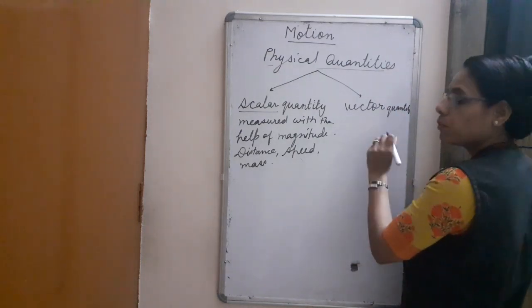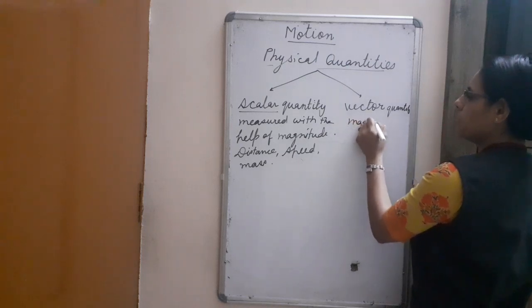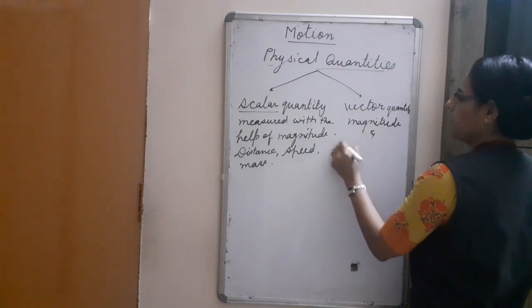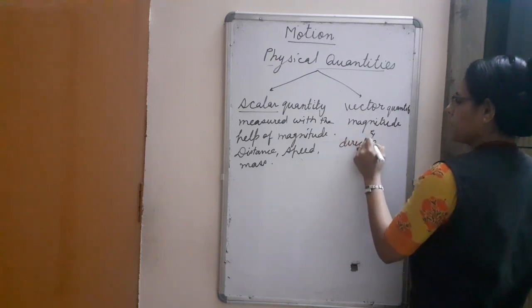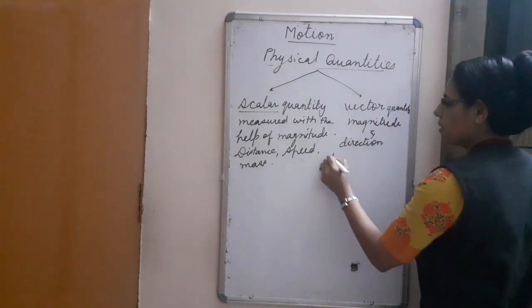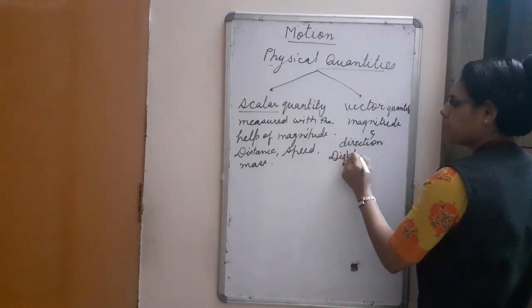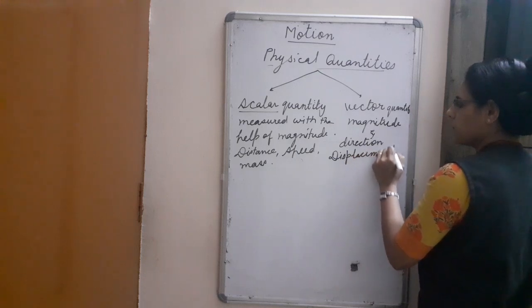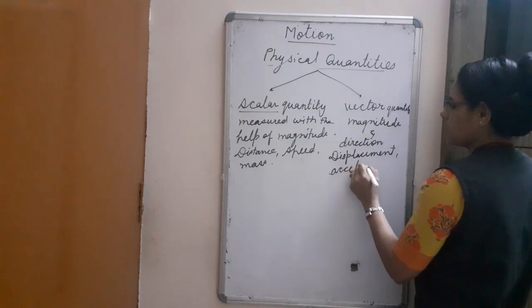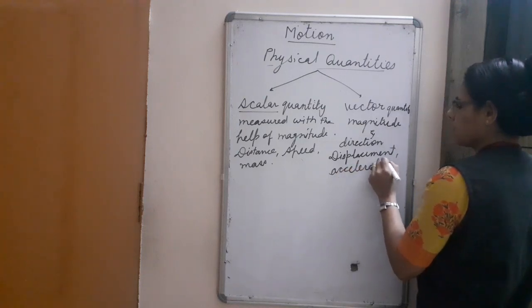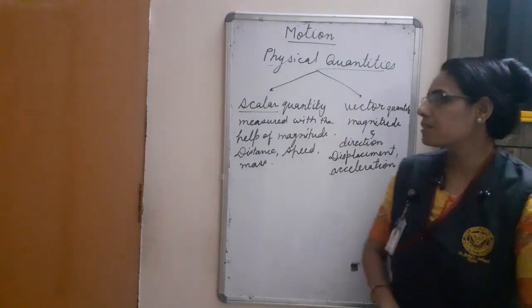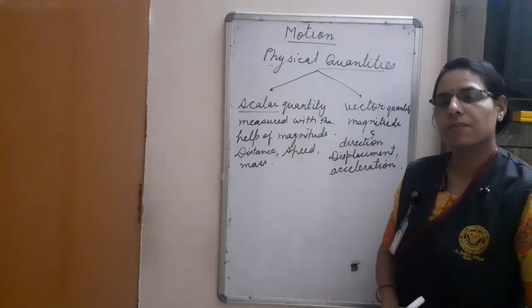On other hand, vector quantities are the quantity which requires magnitude along with direction also. So they require both the things, magnitude and direction. Example, displacement, acceleration, etc. So these are the basis of the physics for the first chapter, motion.